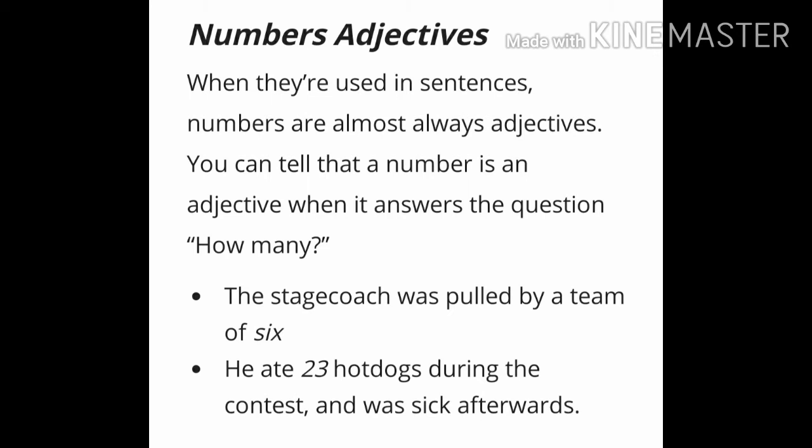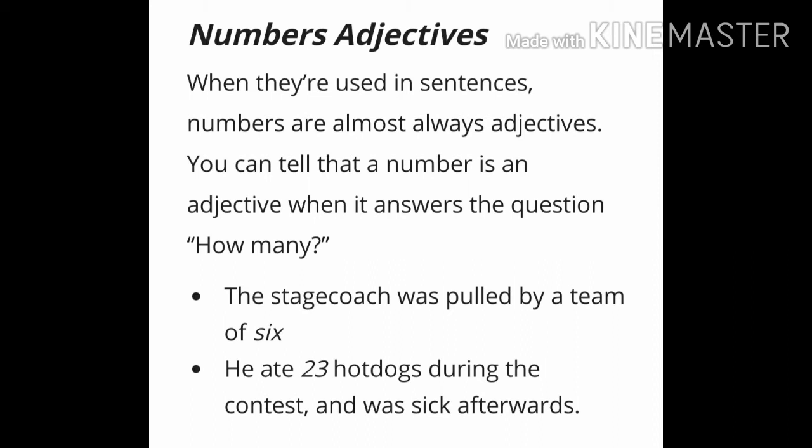Some more examples are: the stagecoach was pulled by a team of 6. In this sentence, 6 is an adjective because it denotes number. So, 6 is an adjective.